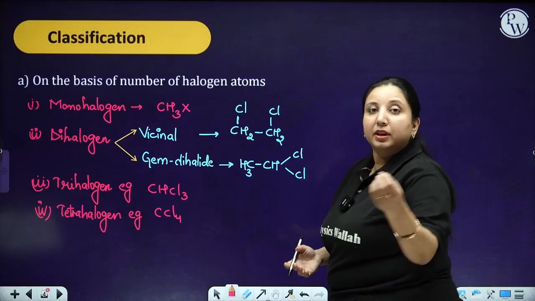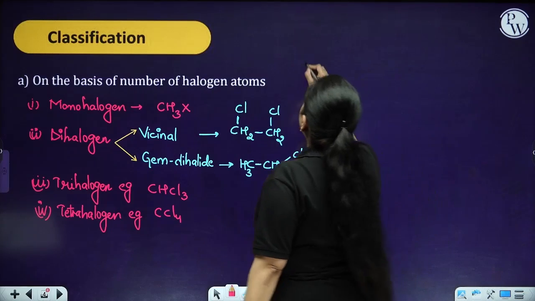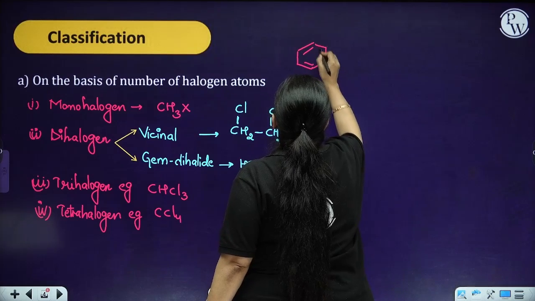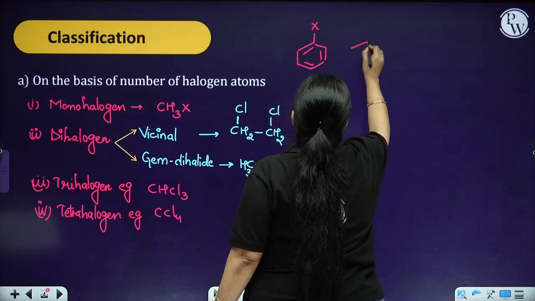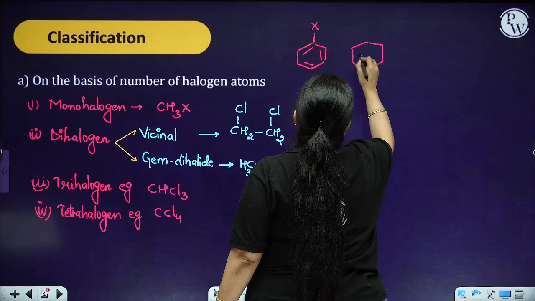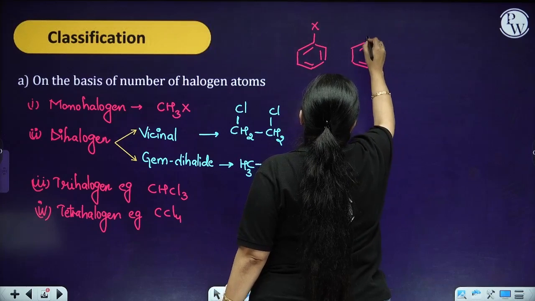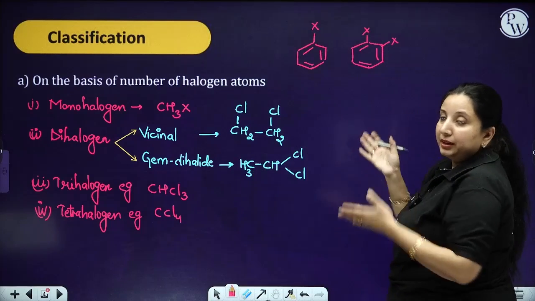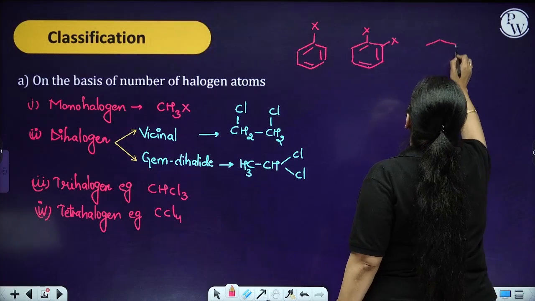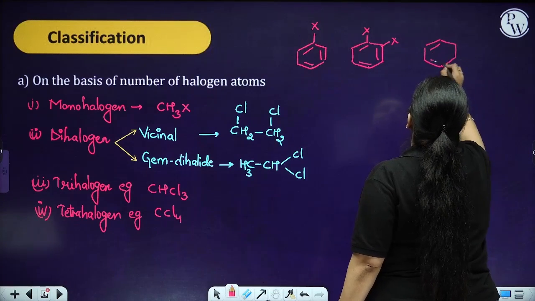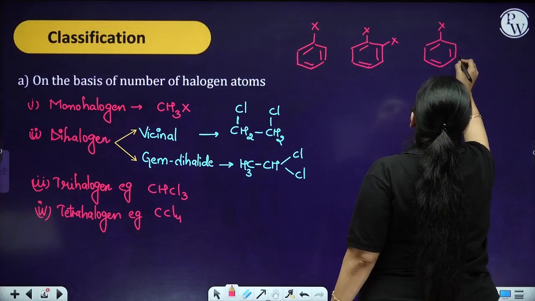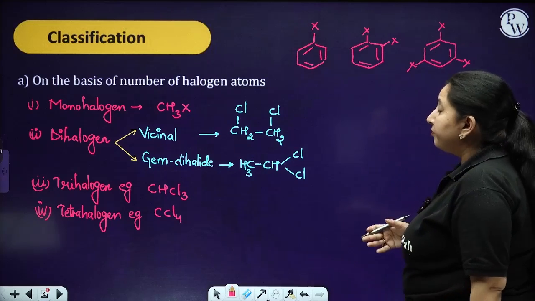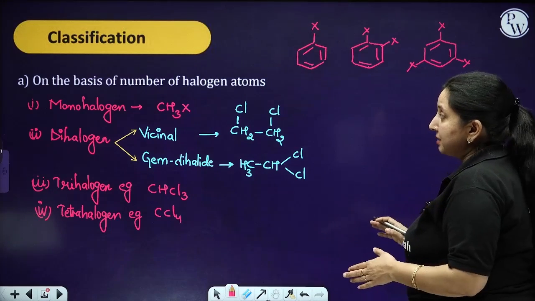If I talk about the aryl group, then in that case also you can have monohalogen, dihalogen. Now this dihalogen can be ortho, meta or para, or you can have trihalogen over here.